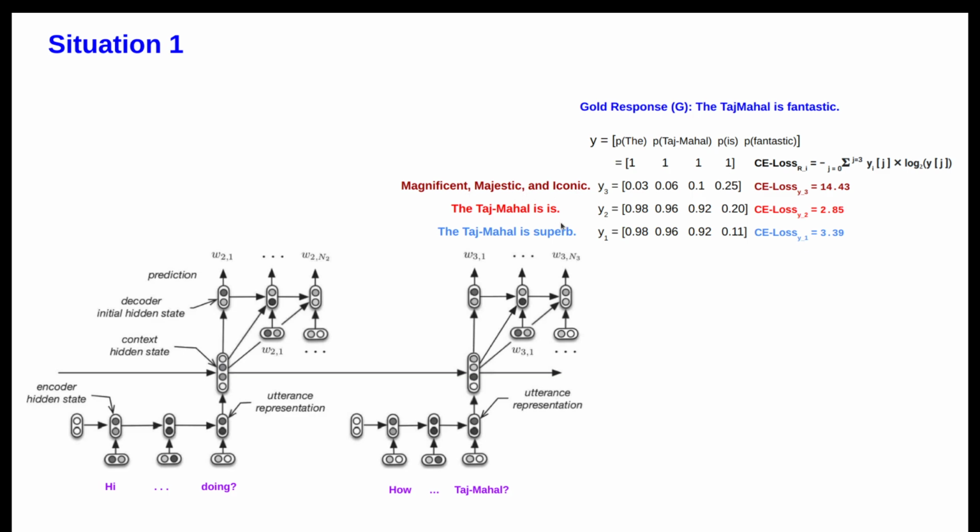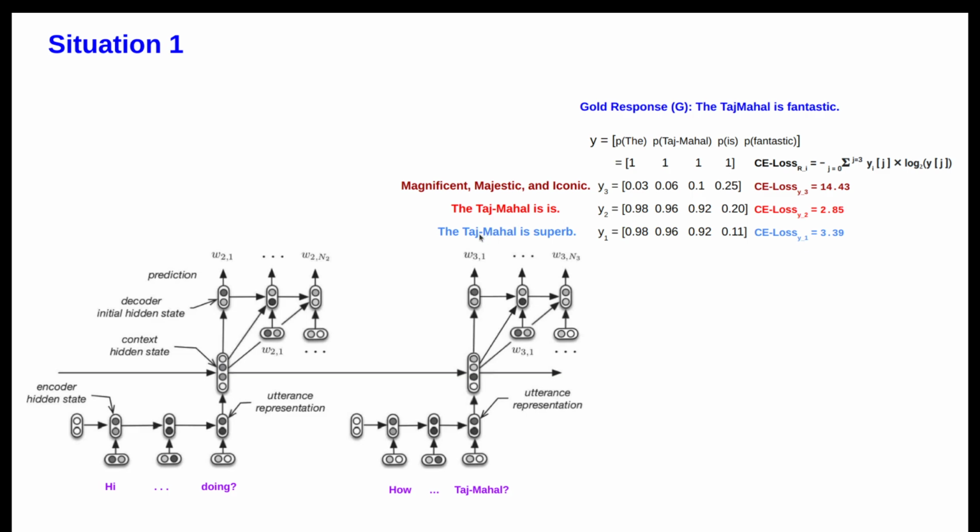In a traditional model, the loss that gets back propagated is the cross entropy. If you calculate the cross entropy here, it does word to word matching.